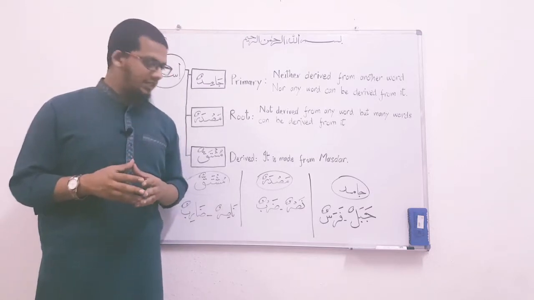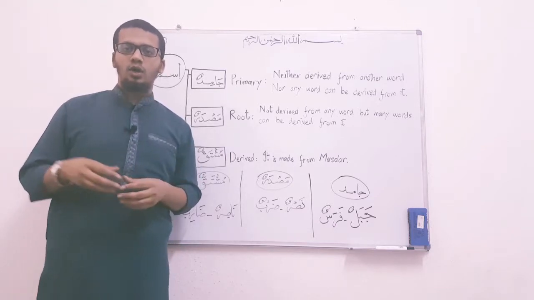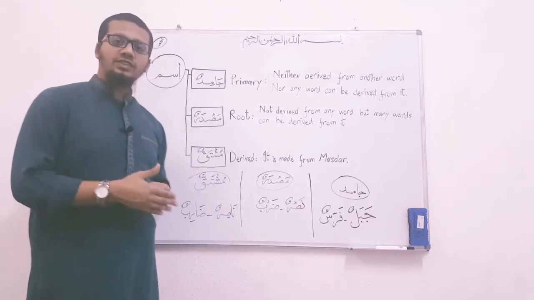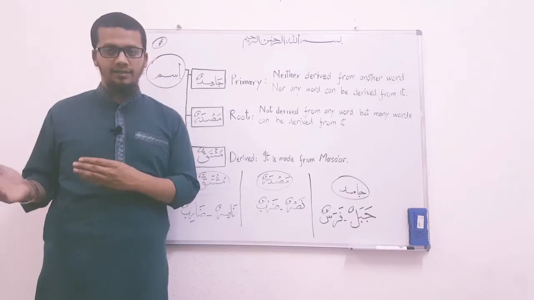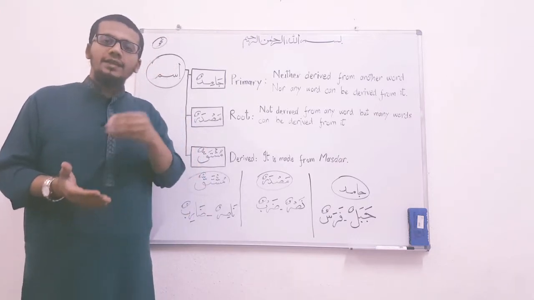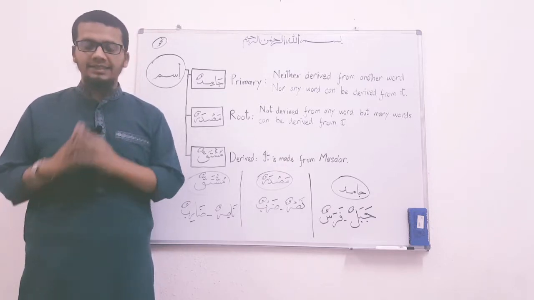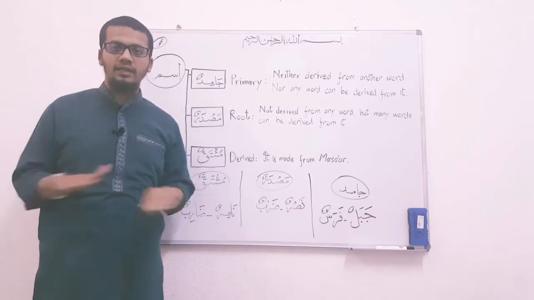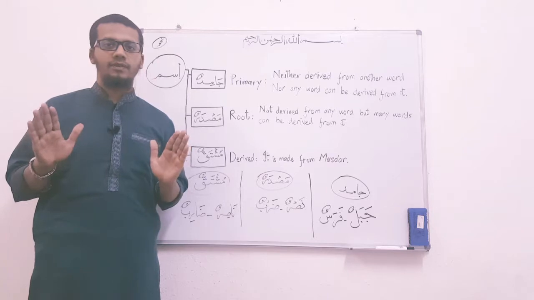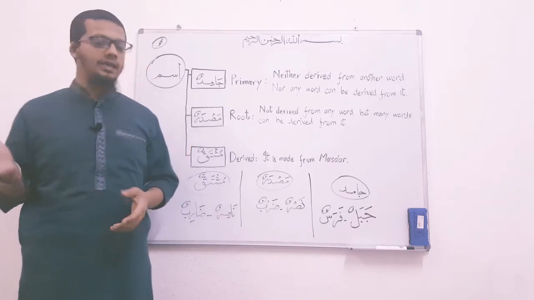If you look at the word jabalun, this word is used as a noun for a mountain in Arabic. This word is not derived from any other word. This word is not made from another word. And similarly, other words cannot be made from jabalun. Jabalun is a jamid noun. It is a primary noun. It is stable in its base. Other words cannot be made from it, and this word is also not made from any other words.